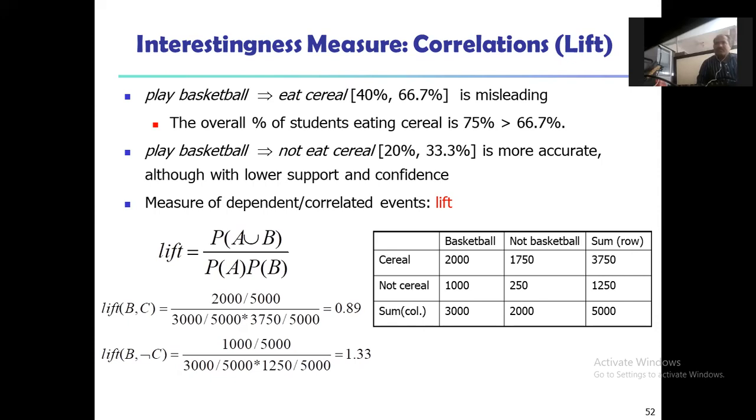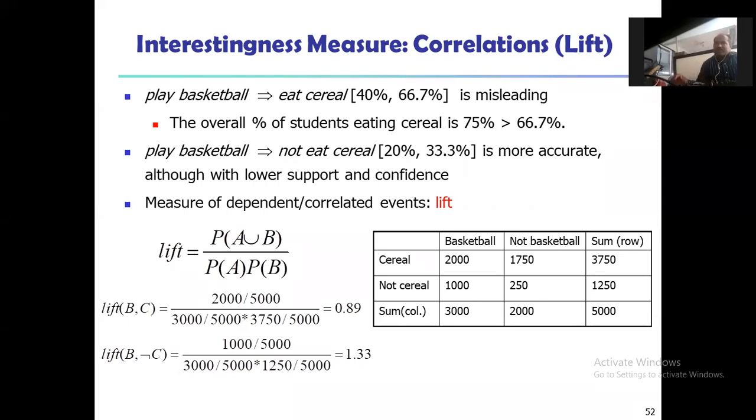Okay, and we need to calculate the dependent or correlated events. That is called the lift. So the lift we are going to calculate is P of A union B upon P of A into P of B here.